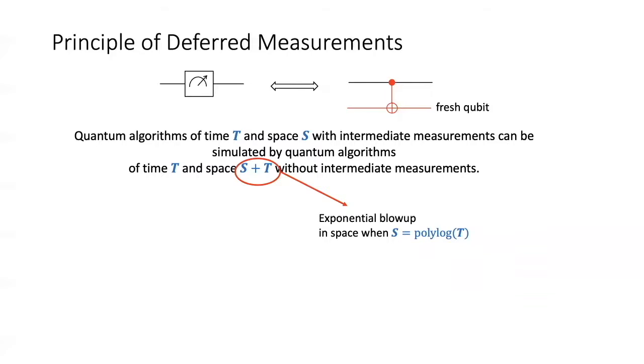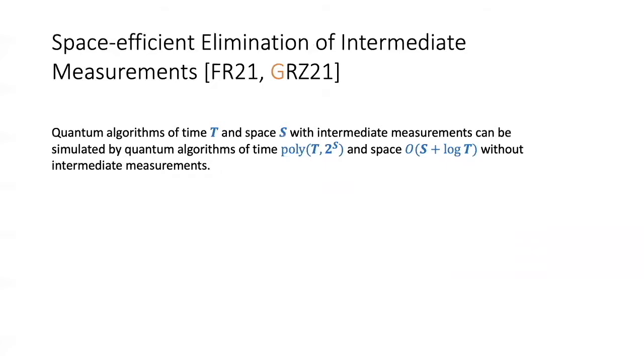So one can ask, is there a space-efficient way to defer intermediate measurements? This was an open question until very recently. It was resolved by these two independent works that indeed you can defer intermediate measurements in a space-efficient manner. So if your original algorithm had time t and space s, then your new algorithm has space s plus log t and time polynomial in t and 2 to the s.